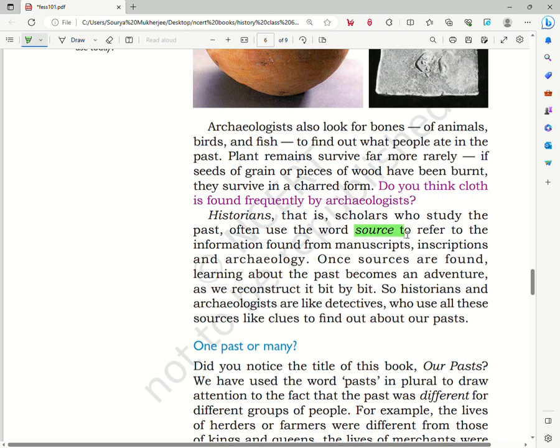So we see that historians and scholars, while studying the past, look for sources. Now these are the different kinds of sources that we talked about. The manuscripts are there, the archaeological inscriptions are there, the bone remains, and pots, old coins, all these different kinds of sources. So this is like piecing together a puzzle, that we gather different sources and we get to know about the socio-economic condition of the past. So it says here that historians and archaeologists are like detectives. We use all these sources to find clues about our past.